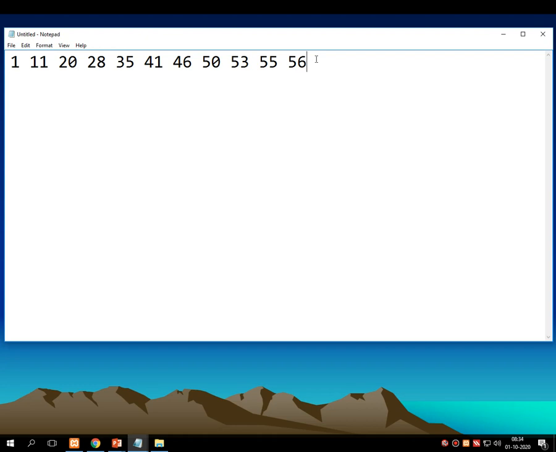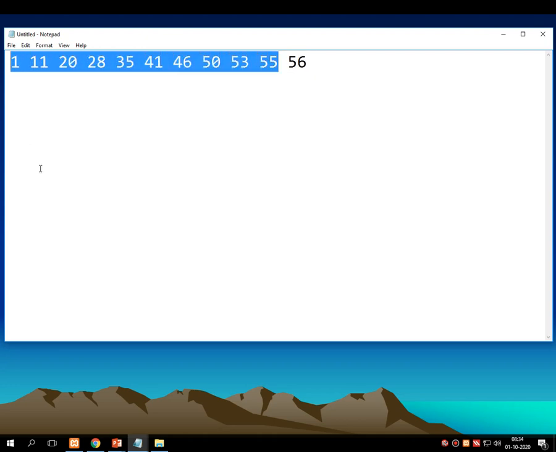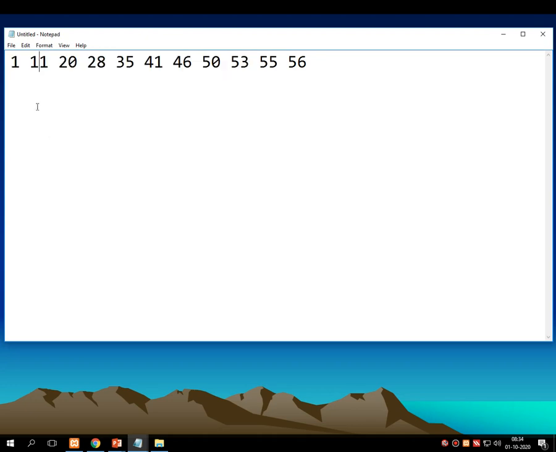In this series, every time you see the next number, it is higher than the previous number. That means 11 is higher than 1, 20 is higher than 11 as well as 1, 28 is higher than 20, 11 as well as 1, 35 is higher than all others, 41 is higher than all others, same like that 56 is higher than all others. One thing is fixed. Second thing is what?